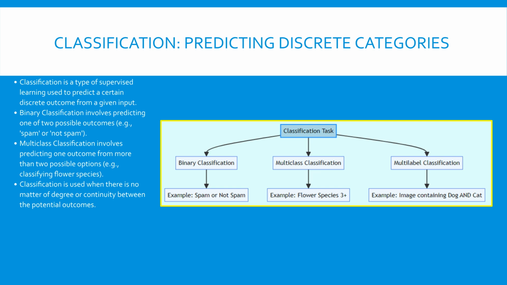Binary classification involves exactly two outcomes. For instance, classifying an email as spam or not spam. In this scenario, one class is designated the positive class for the purpose of the study. Multi-class classification is used when there are more than two potential outcomes, such as identifying a website's language from a predefined list of possibilities. Crucially, in classification, there is no continuity between the output categories. A flower is either a setosa or a versicolor, not something in between.